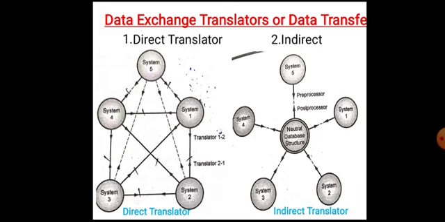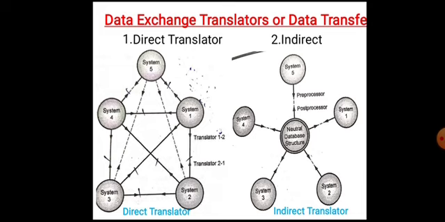The translator that translates data from a given system database format to the neutral database format is called a preprocessor, while the translator that translates data from the neutral database format to a given system database format is called a post-processor.